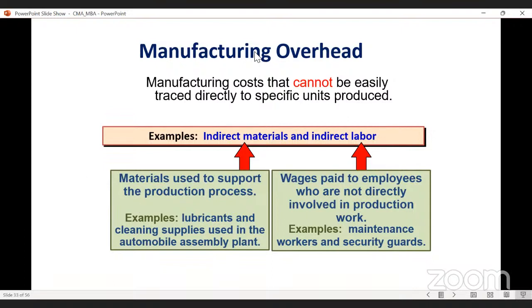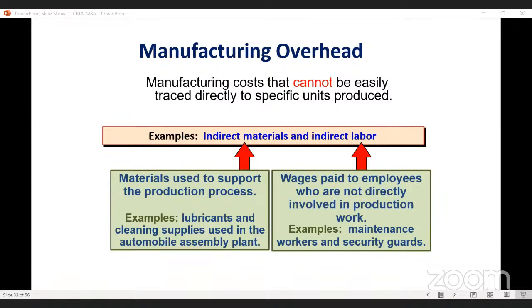What are indirect labor or indirect material? Look here, indirect materials are used to support the production process. These are not an integral part of the product, but they are used to support the production process. A very good example is your lubricants and cleaning supplies used in the automobile for assembling the parts. Whenever you are going to assemble the parts, you may clean the parts, or sometimes use lubricants like some oils or some grease. So these are indirect materials.